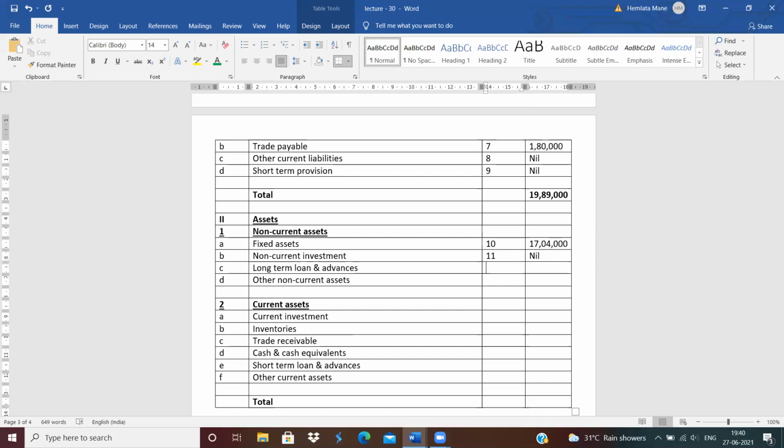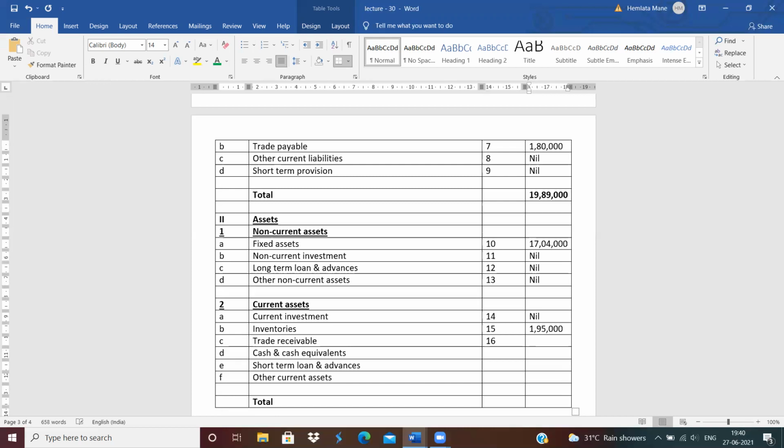Next, 11 number is nil. Next, 12 number is long-term loan and advances, also nil. Next is 13 number. 13 number is other current assets, also nil. Next is 14 number, also nil. Next is 15 number, inventory. Amount of inventory given is 1,95,000.